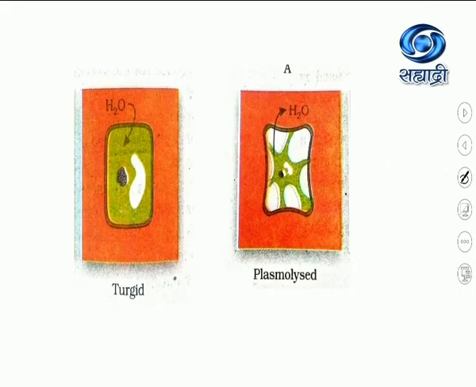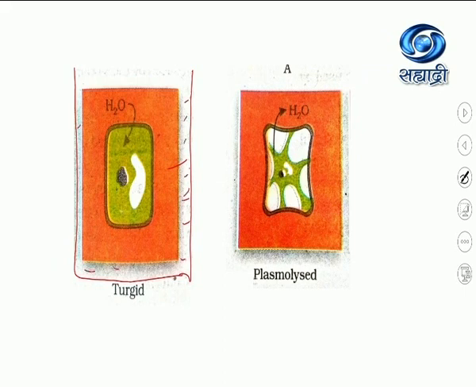You can see here, this is the outside solution in this beaker. This is the water, which is hypotonic, that is, having less concentration than the cell sap. This is the cell sap. This vacuole which you see, this is the cell sap.